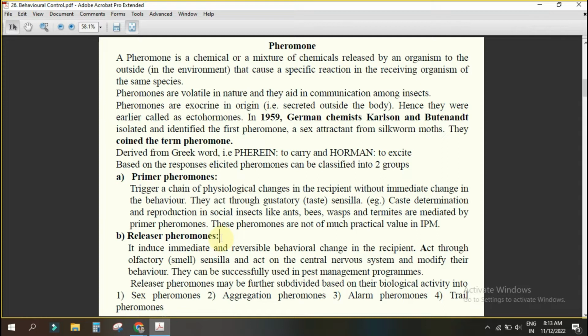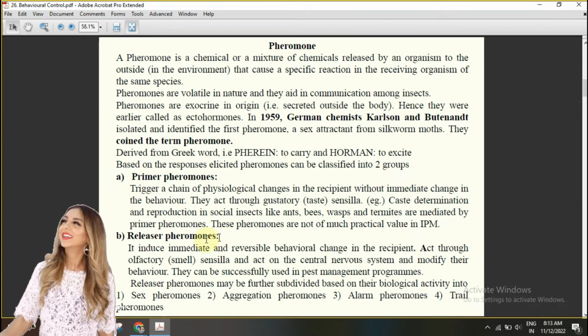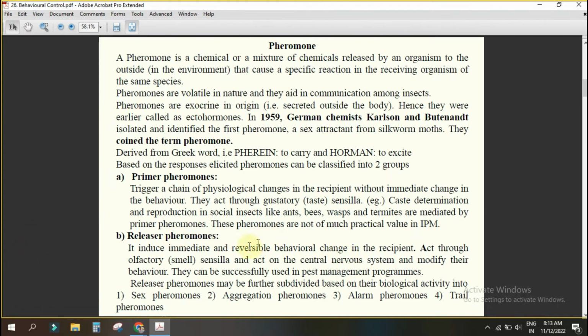By perceiving the chemical, by the smell, by the odor. Immediate changes are happening here. Why is it written reversible behavior? This is irreversible, but this is reversible. Why? Once the larva is fed with the royal jelly, anyhow it will become queen only. That is why primer is irreversible. But releaser means what?